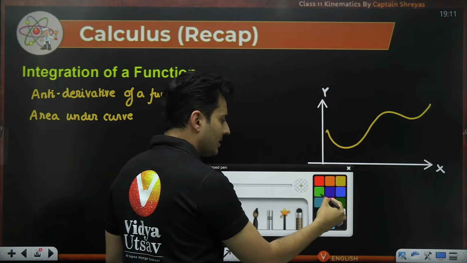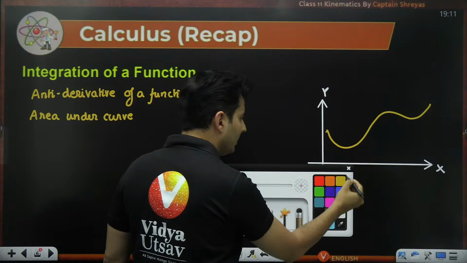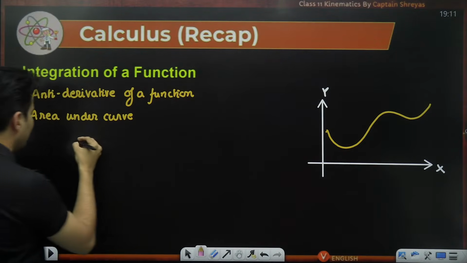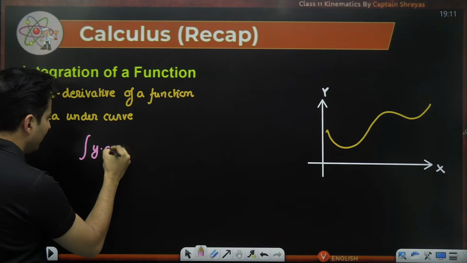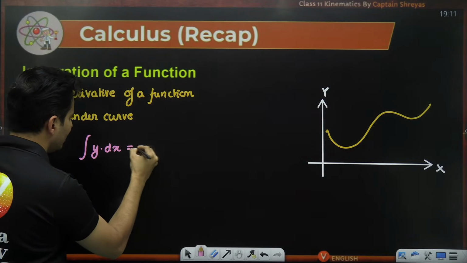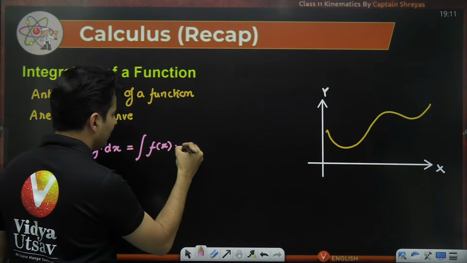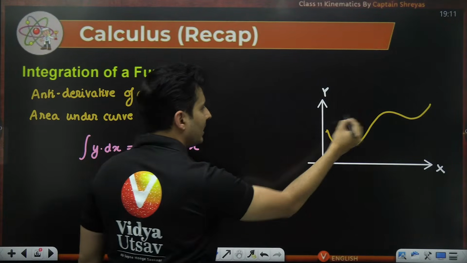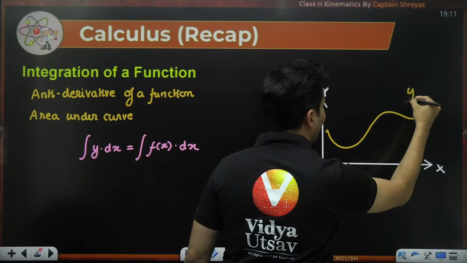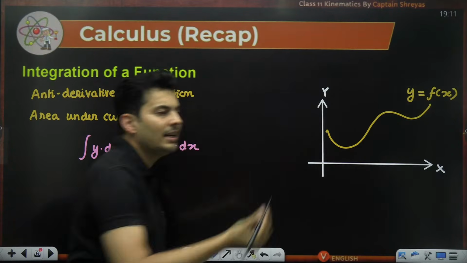And I just ask you, what is the integration of y with dx, which is basically the integration of f of x with dx? Because in this particular graph, my y is some function of x. I want to integrate it.